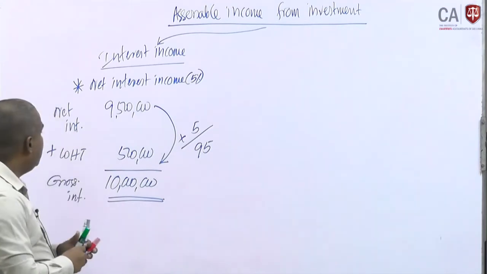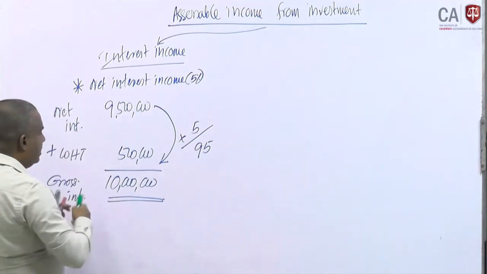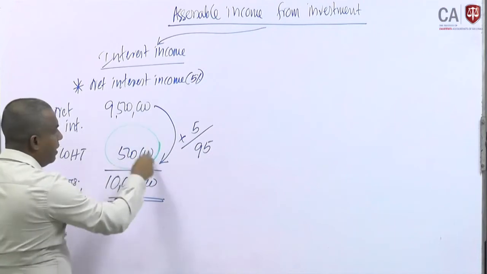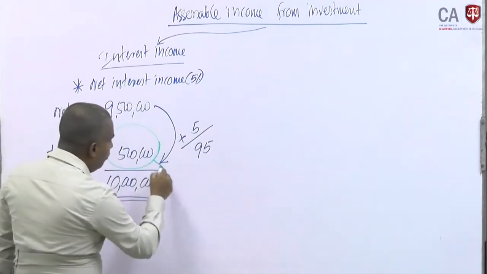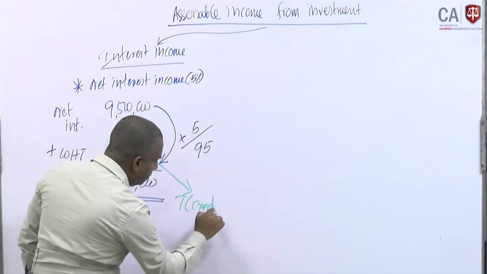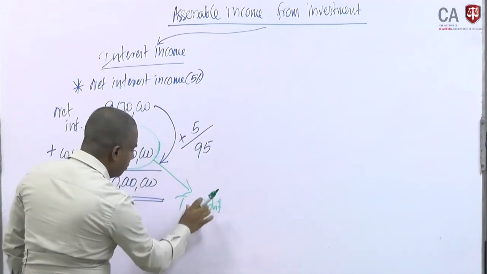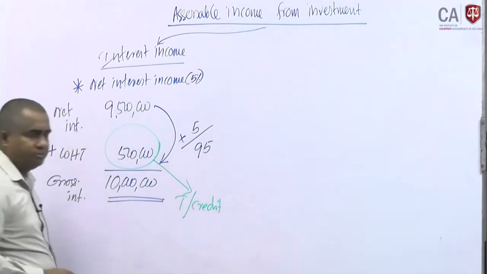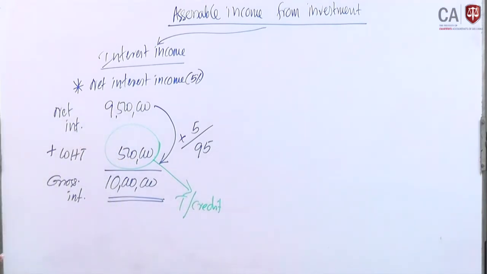Then what would be the application for this 500,000? This 500,000 we can use as a tax credit, okay, we can use as a tax credit, right.